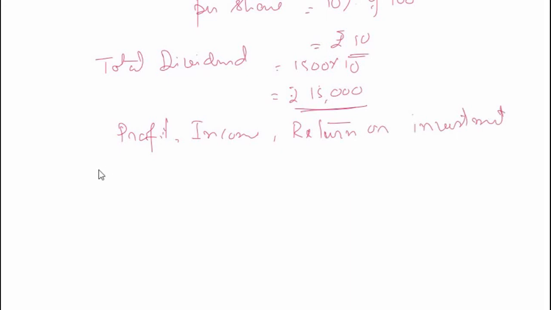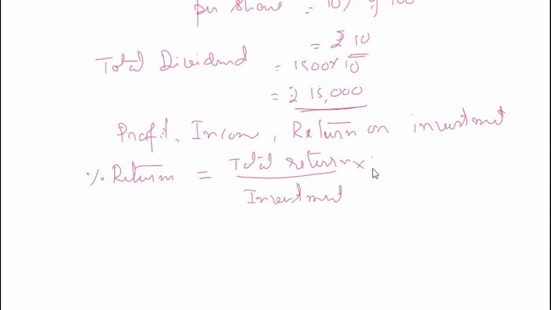How will you calculate the percentage return? Percentage return is equal to total return divided by investment into 100. So the total return I got here is 15,000. The investment is the entire sales proceeds.